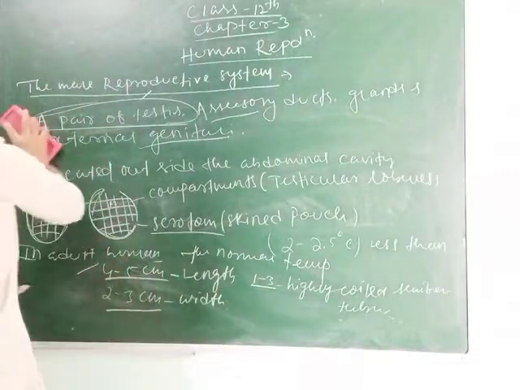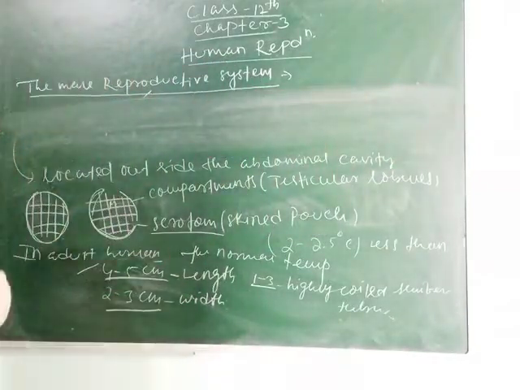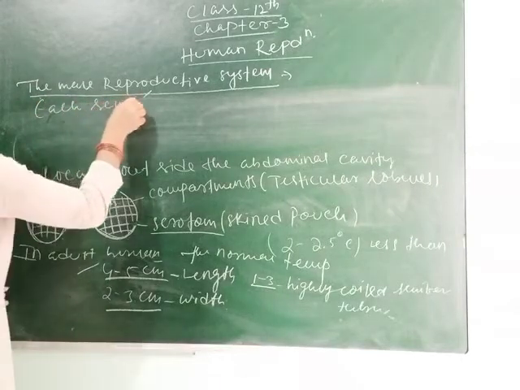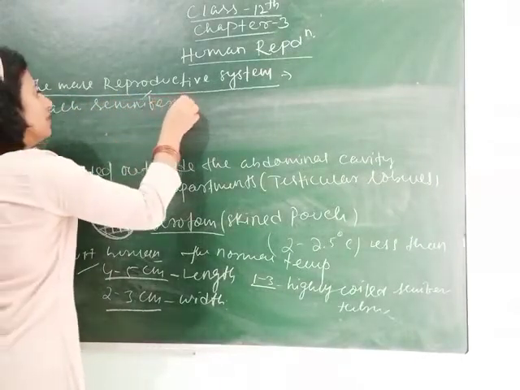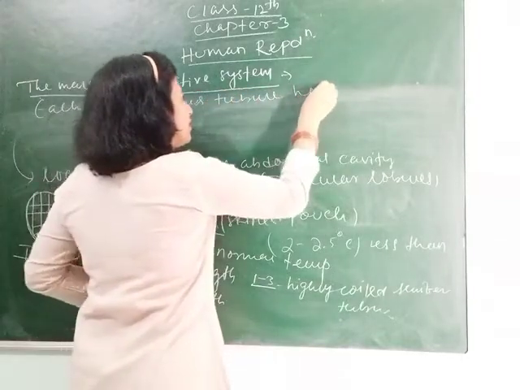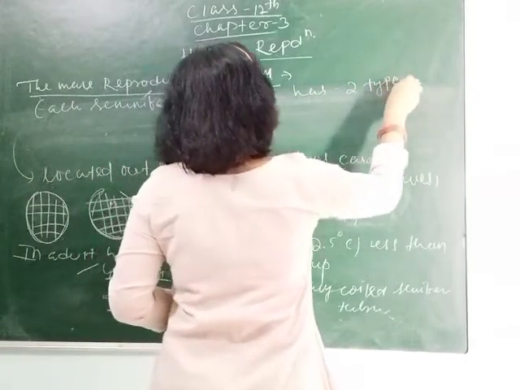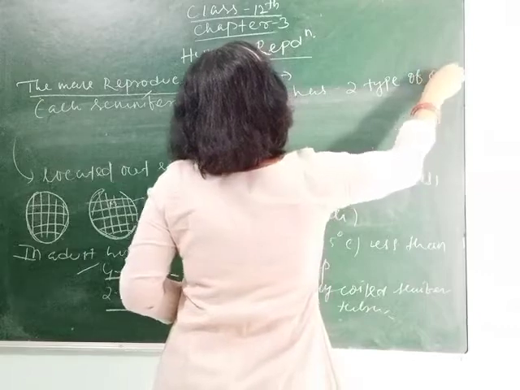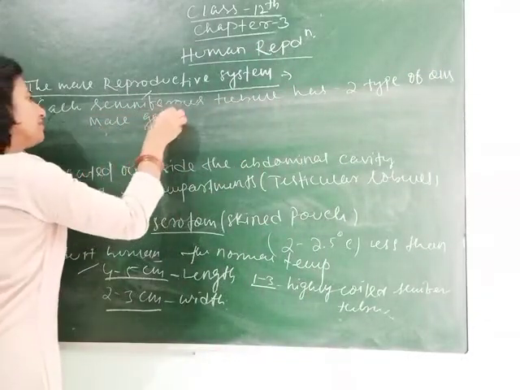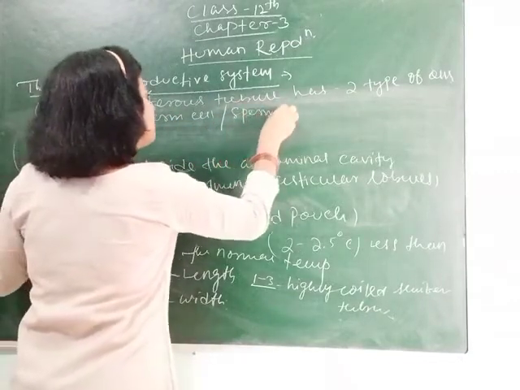Each seminiferous tubule has two types of cells. How many? Two types of cells. One is called the male germ cell, or we can say spermatogonia.